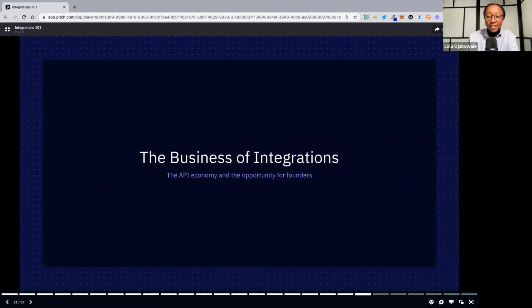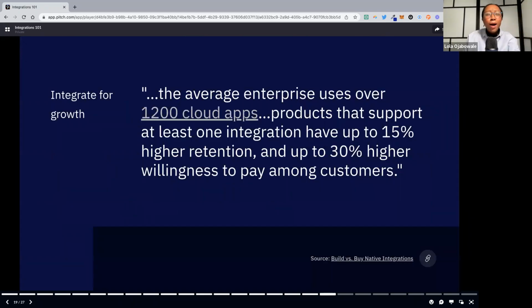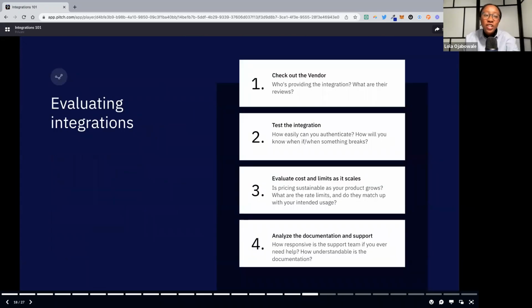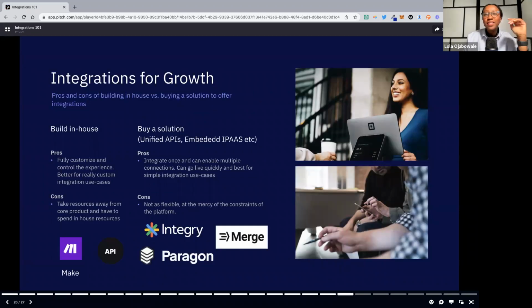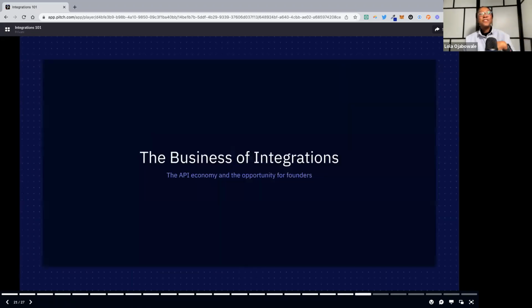So, yeah, final section here. I really want to touch on the business of integrations. But before I move on, does anybody have any comments or additions? Does anybody use integrations for growth in their apps, things that they do? I would be happy to hear from folks if they have anything.